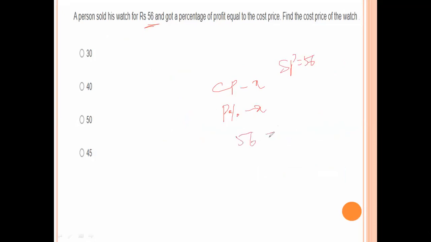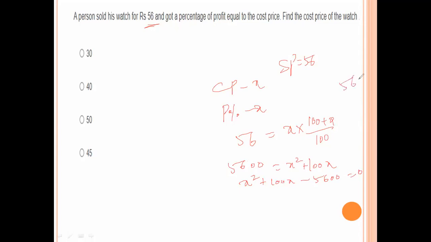The formula is selling price equals cost price into 100 plus profit, divided by 100. Now 5600 equals x into 100 plus x, so x square plus 100x minus 5600 equals 0.